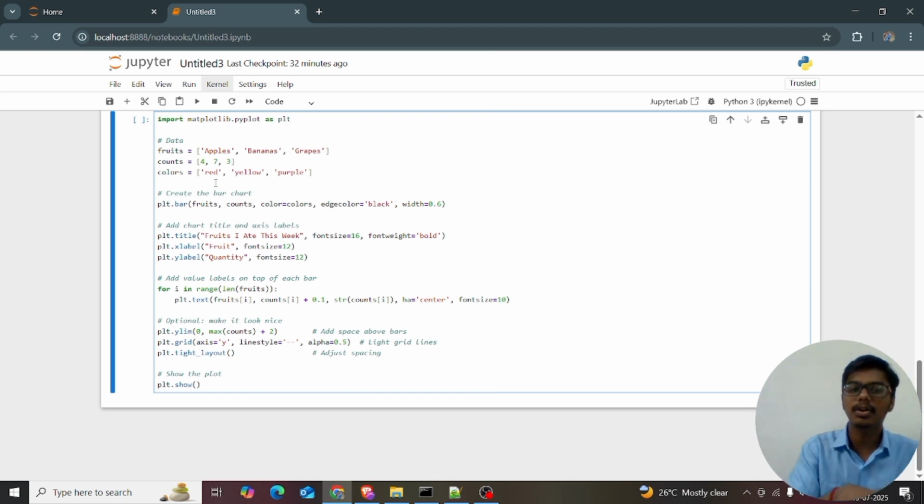The banana is in the yellow color. The grapes are in the purple color. Likewise, fruits is equal to apple, bananas, grapes, and counts is equal to 4, 7, 3, and colors is equal to red, yellow, purple. Okay, are you able to continue, guys?